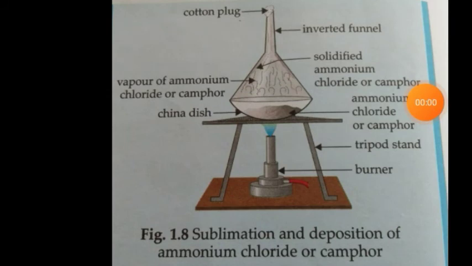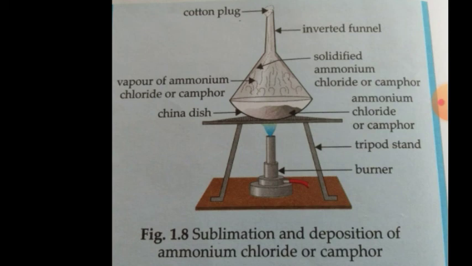Now here is an activity showing sublimation and deposition of ammonium chloride or camphor. So take a china dish and put some crushed ammonium chloride or camphor in it. Then cover it with a funnel and put a cotton plug at the narrow end of the funnel. Now place it on a tripod stand and heat it.